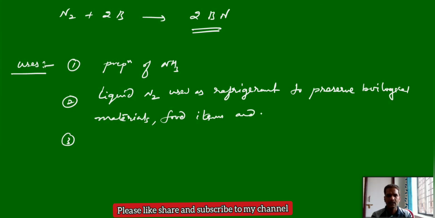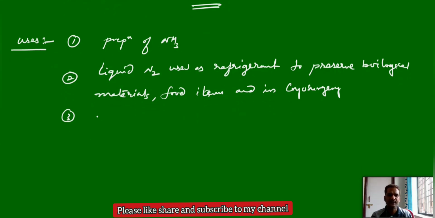And also in cryosurgery. This is low temperature surgery, where we use liquid nitrogen. Cryosurgery.